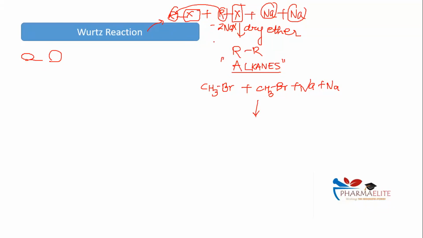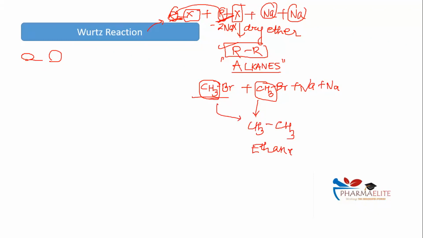Observe what happened over here. ये दोनों R group साथ में आ गए थे ना. Only those two alkyl groups came together. Correct? वो सिर्फ दोनों alkyl group साथ में आ गए थे. On same grounds, over here both the methyl groups will come together. दोनों methyl group अगर साथ में आ जाते हैं तो I'll write CH3 and CH3 together. CH3 and CH3 together makes what? Can I call it ethane? Are we clear now? Did the carbon number double up? Was it methyl bromide getting converted into ethane?